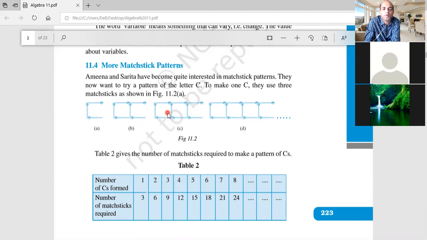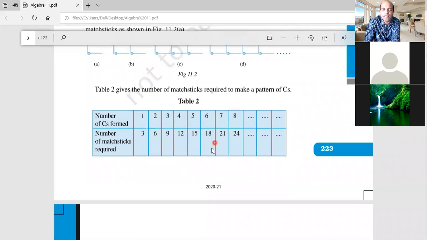Very good. Now if you want to make 3, how many are there? 1, 2, 9. Sir, 9. Okay, if you want to make 4, count 1, 2, 3, 4, 1, 2, 3, 4, 1, 2, 3, 4. How much is required? 12. Now if you make it a table, अगर हम इसको सजा देंगे टेबल के अंदर, what are the values we're getting? For 1 it is 3, for 2 it is 6, for 3 it is 9, for 4 it is 12. Yes or no? For 5 it is 15. It will continue like this.